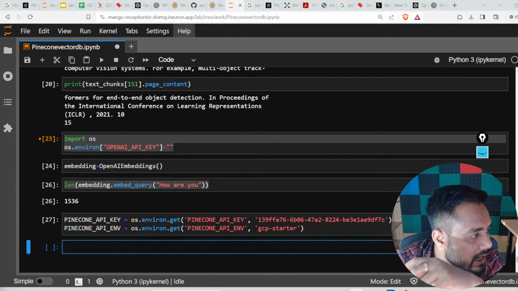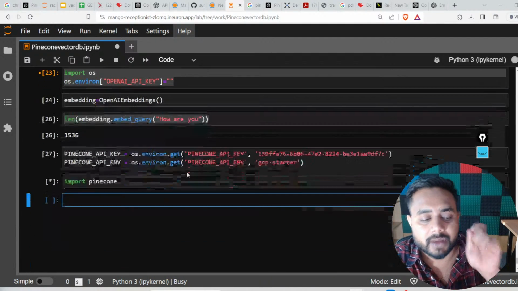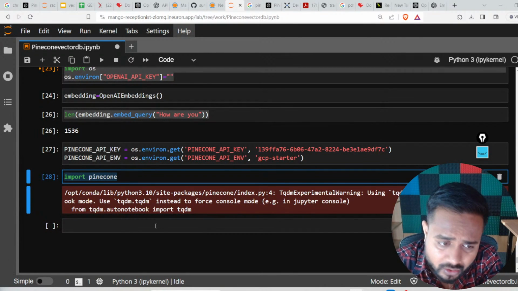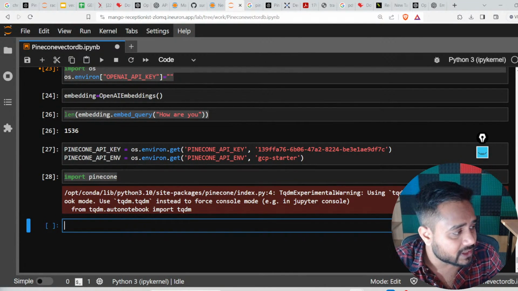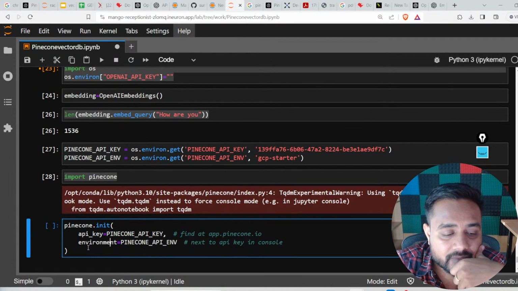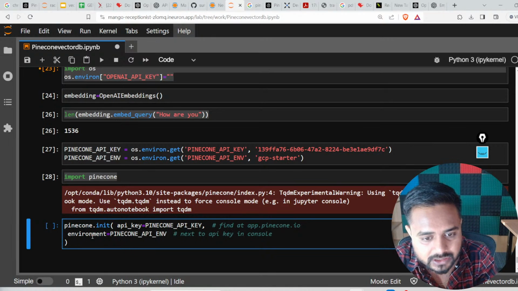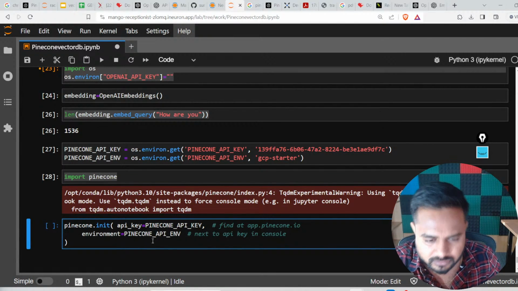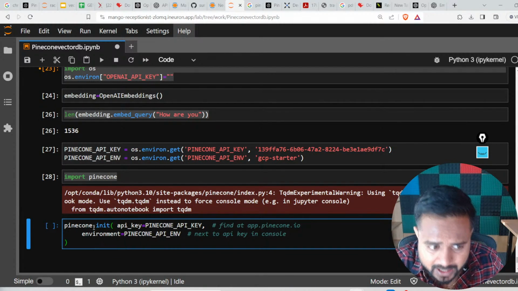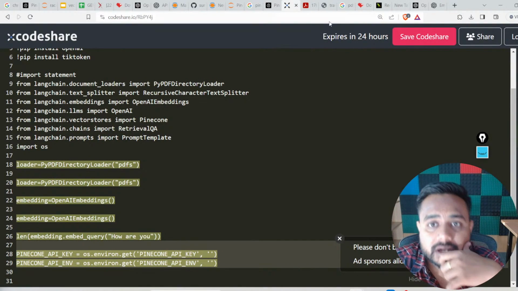Now guys, I need to import Pinecone. So here I'm going to import Pinecone. Yes, I imported it, no issue with that. Now I'm going to call one method, and this method is very important. My method name is Pinecone init. See guys, just look over here. This is not typical at all. The method we are going to call is pinecone.init. In the Pinecone documentation you will find it.